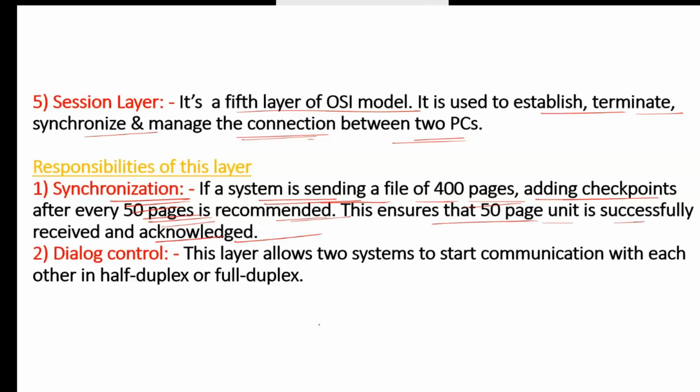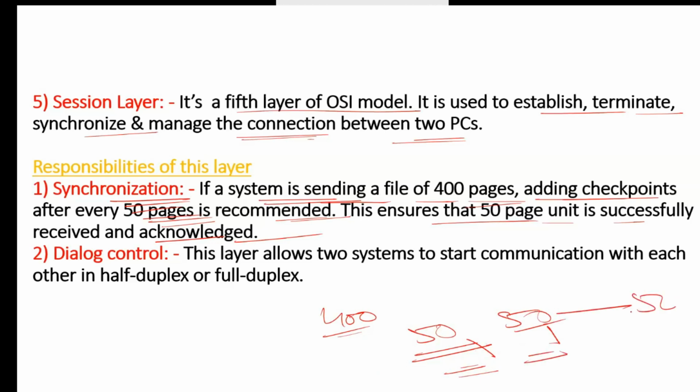That means, in simple terms, suppose you send 400 pages, so after 50 pages there will be an acknowledgement, okay, 50 pages received successfully. That means there is no issue. After that, again after 50 pages, there will be one acknowledgement, saying the next 50 pages also received. Again, after 50 pages, there will be one acknowledgement. Again, next 50 pages received. So that will be called checkpoint.